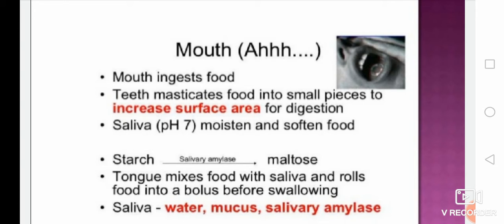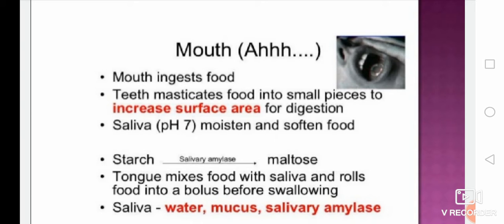First of all, the mouth is the first part of the alimentary canal. The mouth has different platforms which convert your food into the smallest molecules. First one is teeth. They masticate the food into small pieces to increase the surface area for digestion. Second is the salivary gland, which secretes salivary amylase, and its pH is 7. Its major function is to moisten and soften the food and also convert the starch into maltose.